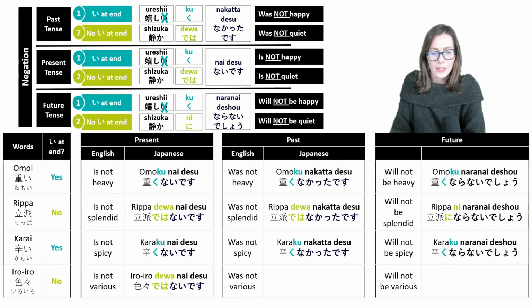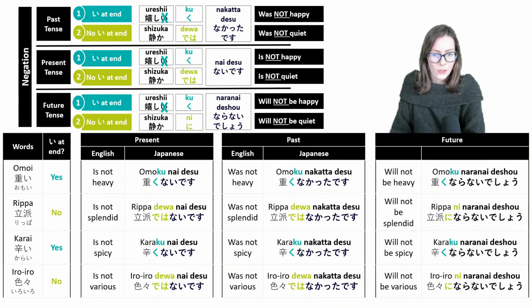It would be いろいろではなかったです. Excellent. And how do you say will not be various? It would be いろいろにならないでしょう. You see, it's not that hard.